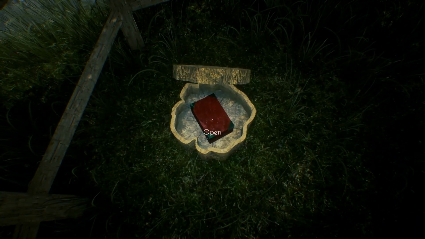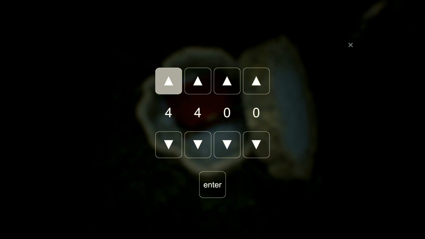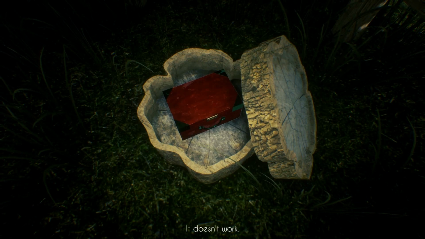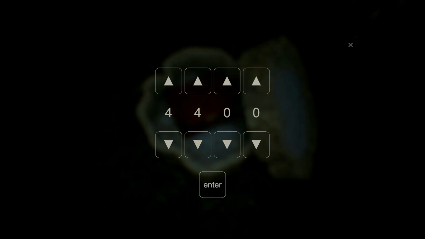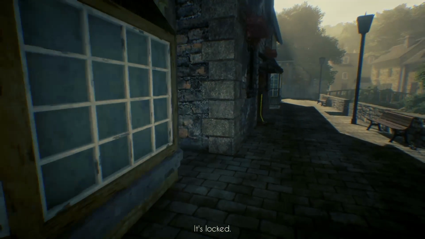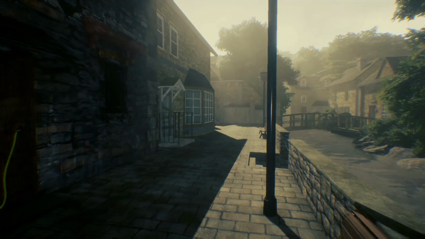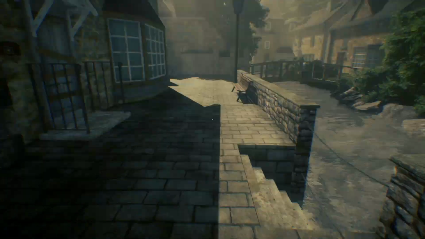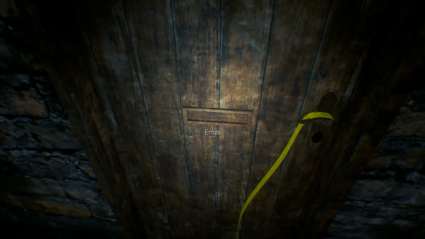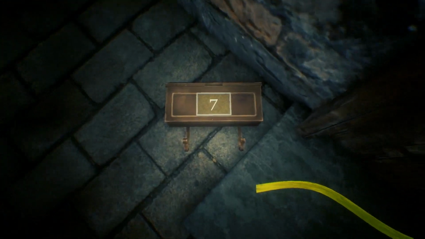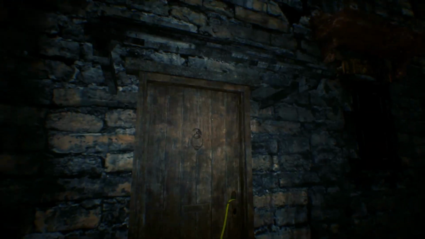What? Four-digit combination. Ooh, damn. For now, I would return to looking for Andrew's house. Locked. Oh, I'm stupid. It's right here. Okay. Makes sense, yellow crime scene tape. I don't know why I didn't think about that. Well, and just like everything else in this game, I don't have a key for this location yet, so I'll have to come back here in the future.